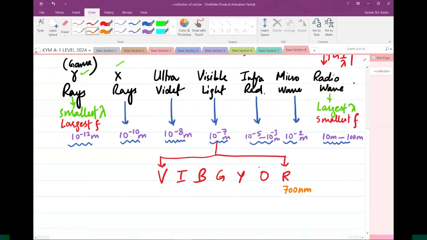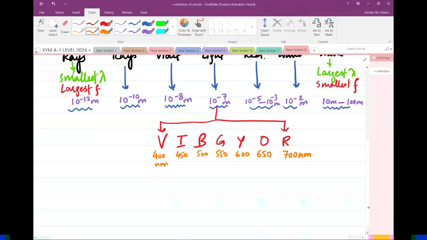Then there is orange, which is 650 nanometers of wavelength. Then yellow, which is 600. Green has an approximate wavelength of, let's say, 550. Blue has 500. Indigo is 450. And violet is 400. These are all approximate wavelengths of the 7 visible light colors, and you will have to recall these values, so you should memorize them.